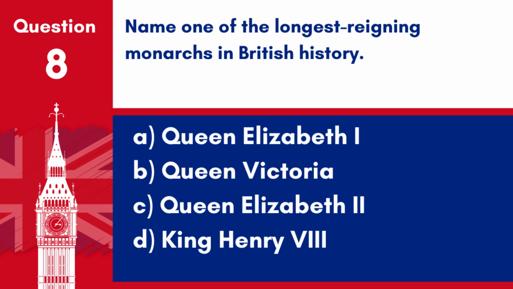Question 8. Name one of the longest reigning monarchs in British history. A. Queen Elizabeth I. B. Queen Victoria. C. Queen Elizabeth II. D. King Henry VIII. Answer. C. Queen Elizabeth II. Queen Elizabeth II is one of the longest reigning monarchs in British history.